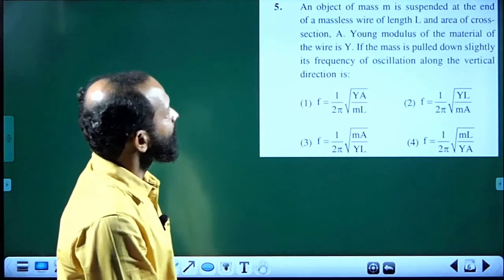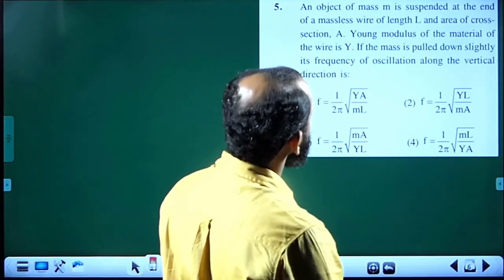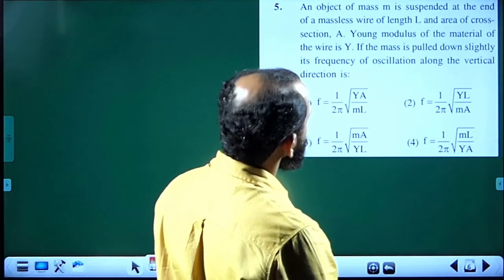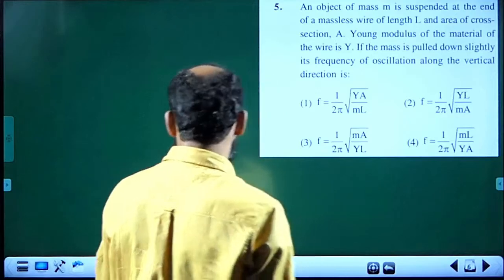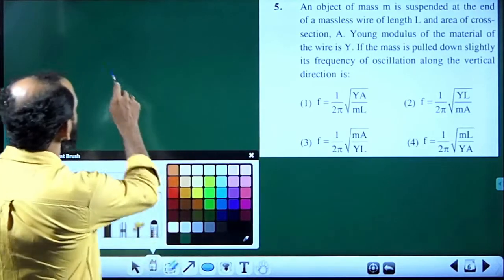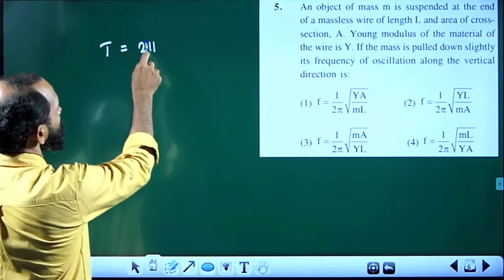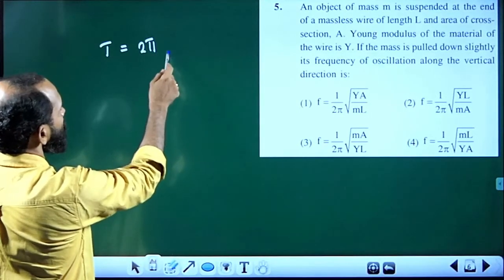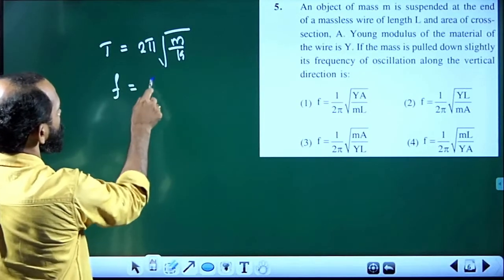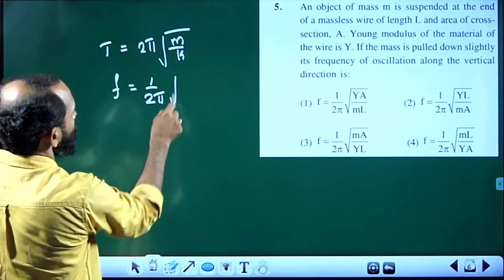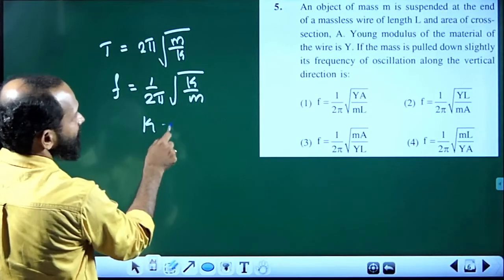Now next one: an object of mass m suspended at end of massless wire, length L, area A, Young's modulus Y. The mass is pulled down slightly; its frequency of oscillation along the vertical direction is. We know the formula for time period of an elastic oscillation, simple harmonically, 2 pi root m by k, hence frequency as 1 by 2 pi root of k by m. Here k stands for the force constant.